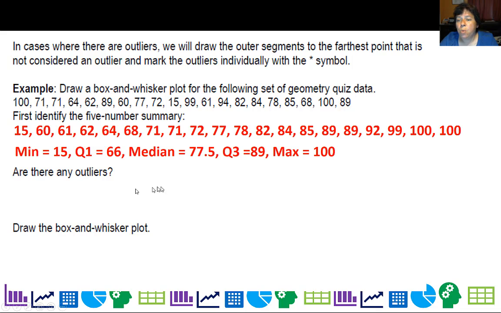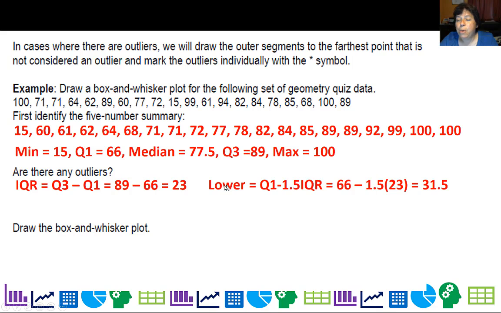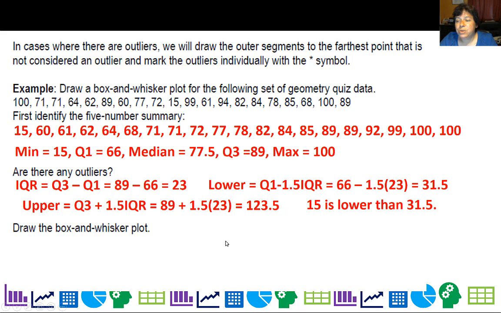Are there any outliers? Well, let's figure out our IQR. It's 23. My lower boundary for outliers is Q1 minus 1.5 times IQR, or 31.5. For my upper one, I add that 1.5 IQR to Q3, and I get 123.5. So the only thing that could be an outlier is this 15, because it's outside of this range. So when you draw the box and whisker plot, you're going to have that one point right there.